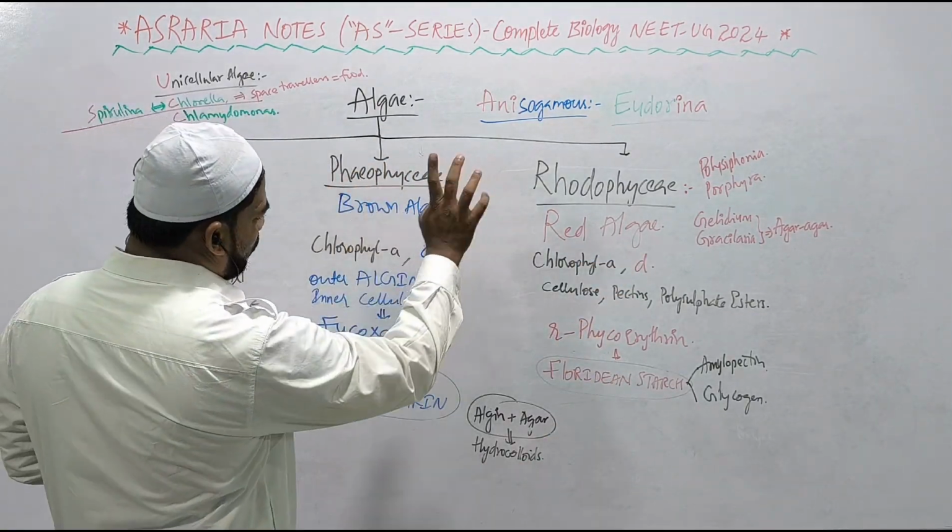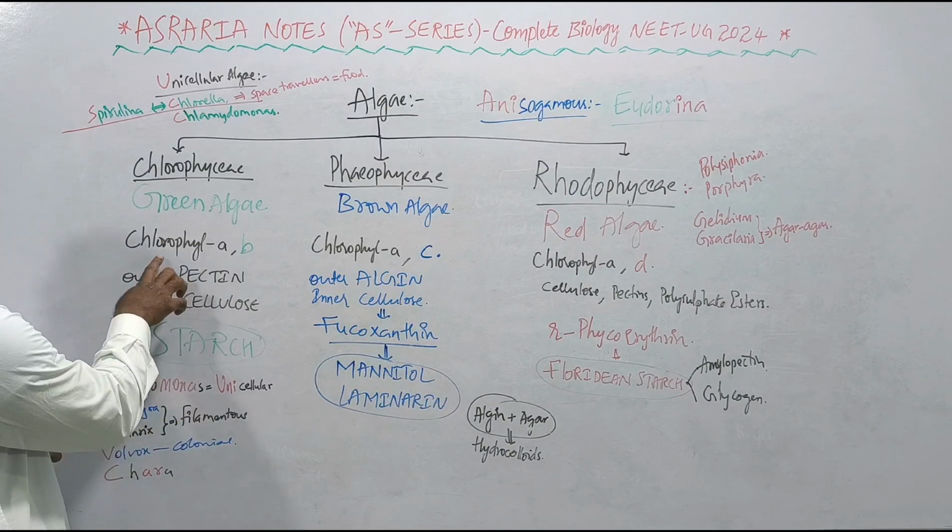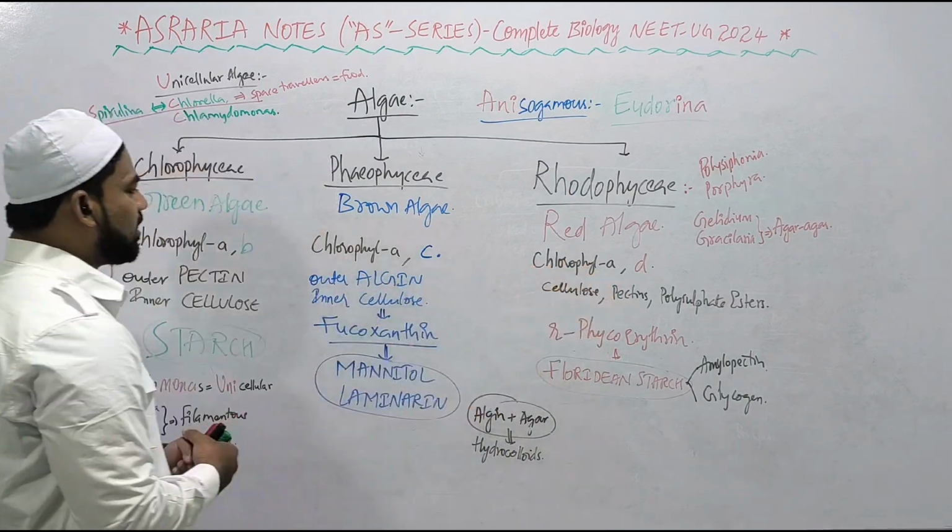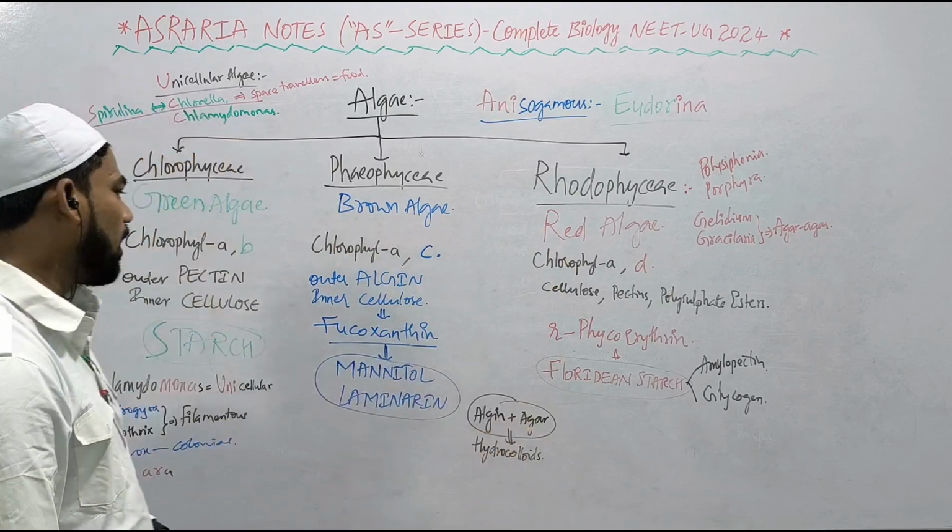The three classes belonging to the algae, Chlorophyceae, Phaeophyceae, Rhodophyceae, all have the same chlorophyll a. Just add b, c, d in the chronological order, right?